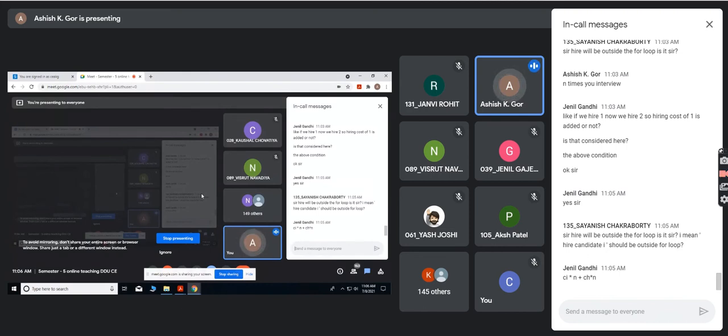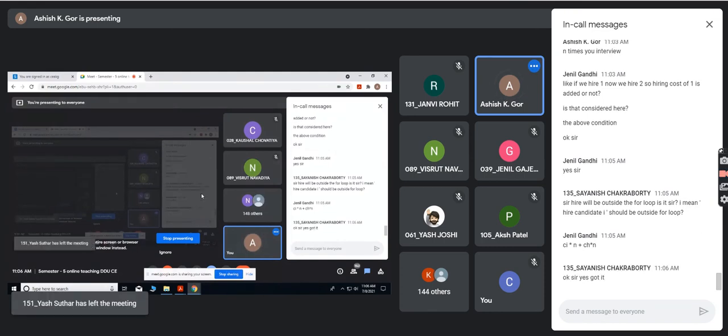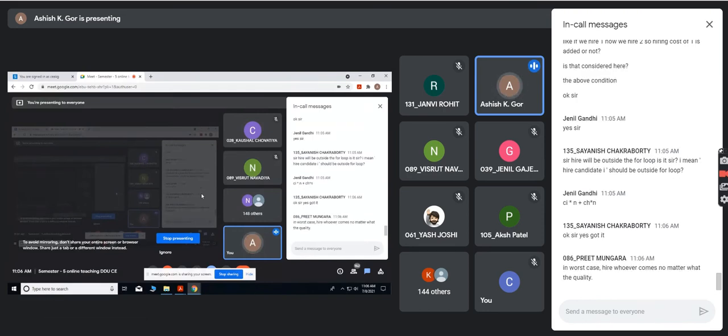It's based on, so suppose you have already seen 4 candidates. On the 5th day, you find a better candidate. Then you need to fire the existing candidate and hire the new 5th candidate. That way it is going to work. So I cannot write it outside the for loop. I hope that is clear. Yes. And Janil's answer is correct. In the worst case, hire whoever comes, no matter what the quality.